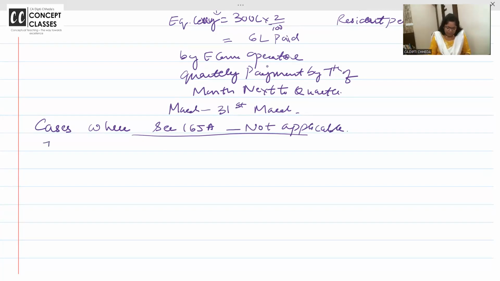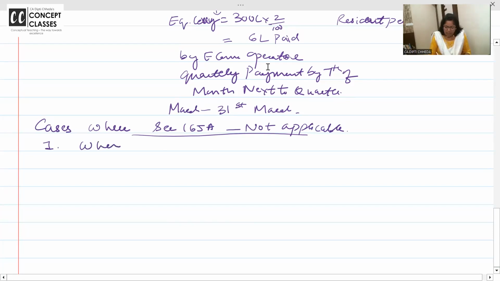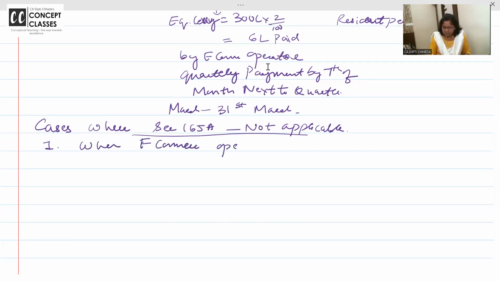Number 1: when the e-commerce operator has a PE in India. If the e-commerce operator, like Amazon, has a PE in India, then there is no problem at all.